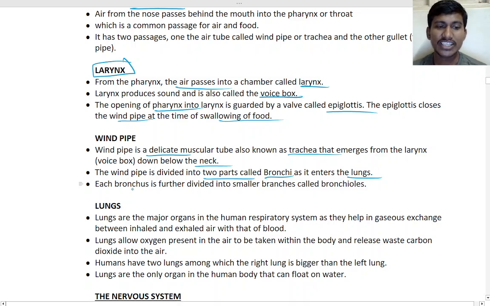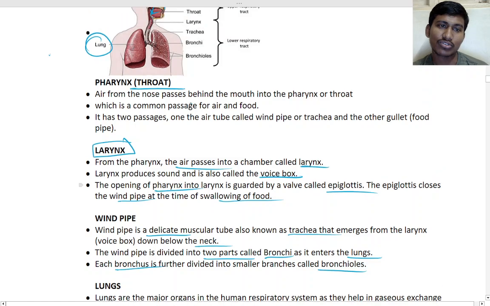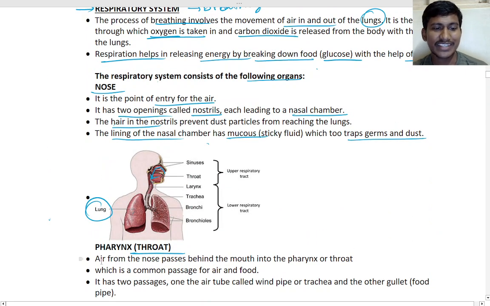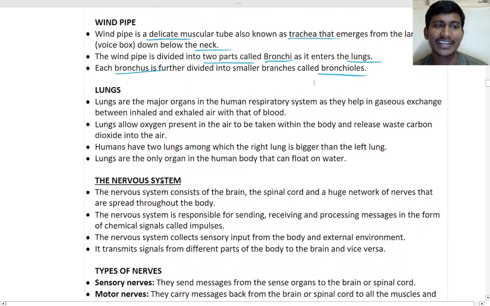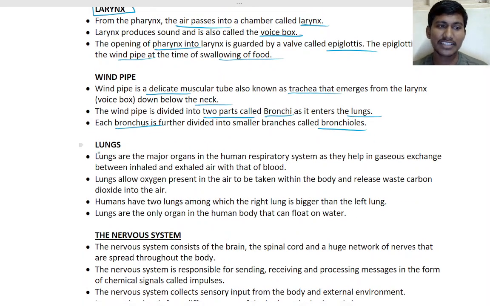Each bronchus is further divided into smaller branches called bronchioles. So that is about the lungs. And then next, let's go to the respiratory system, that is the lungs.